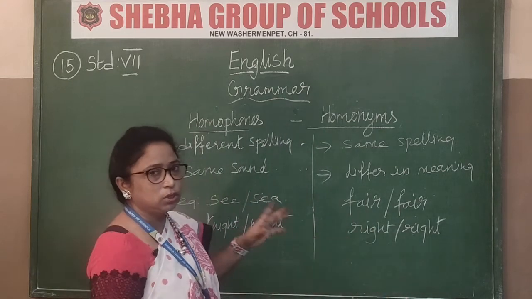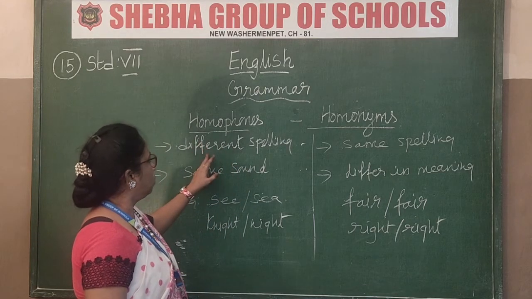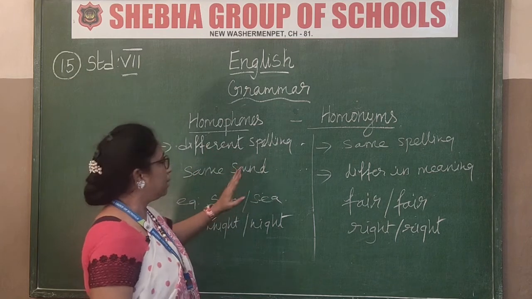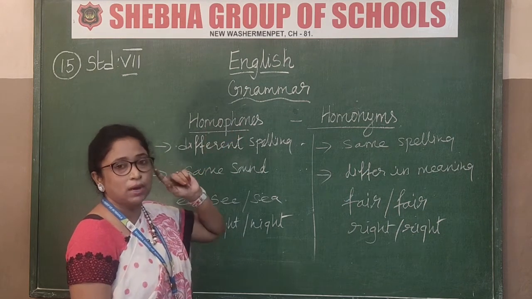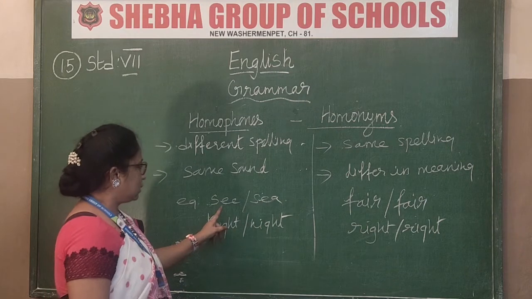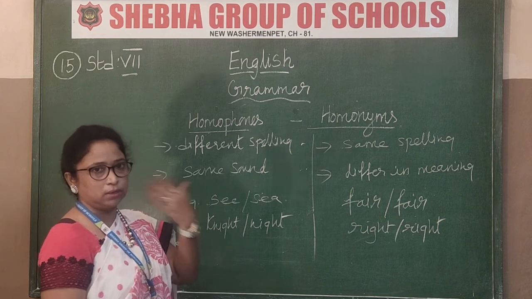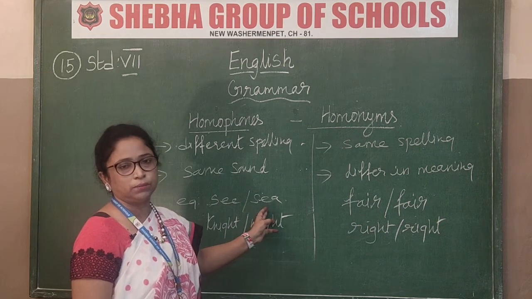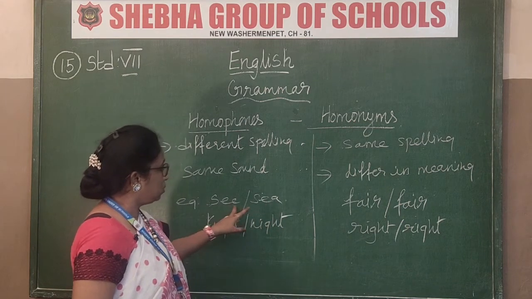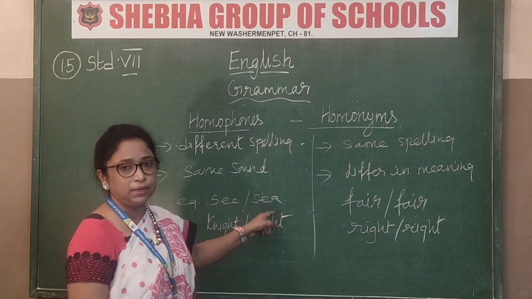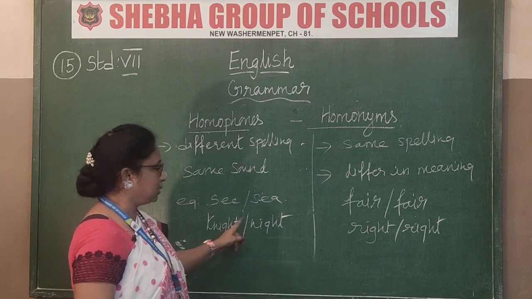What is homophones now? See the category, differences. Homophones have got different spellings but the same sound. Phones, homophones means the sound of the words. See the C, different spellings. C means you are looking, you are good at seeing. Sea means the ocean, Bay of Bengal Sea, then Arabian Sea, like that. So there are two different meanings, but spellings are different, sound is the same. Same sound, different spellings, and each has got different meaning.